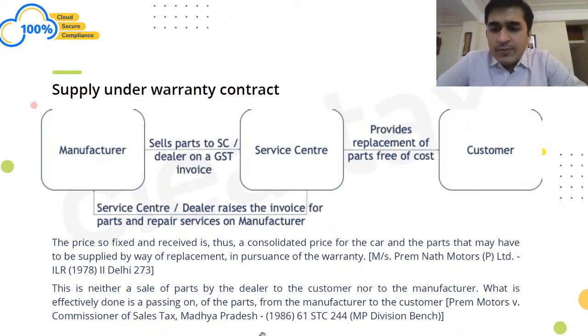So the first judgment is Premnath Motors, which says that the price so fixed and received is thus a consolidated price for the car and the parts that may have to be supplied by way of replacement in pursuance of the warranty. So what they are essentially saying is that when the goods had been sold, that means when I had bought that car, I had already paid for the warranty. The warranty aspect was embedded in the value of the car which was being sold, correct?